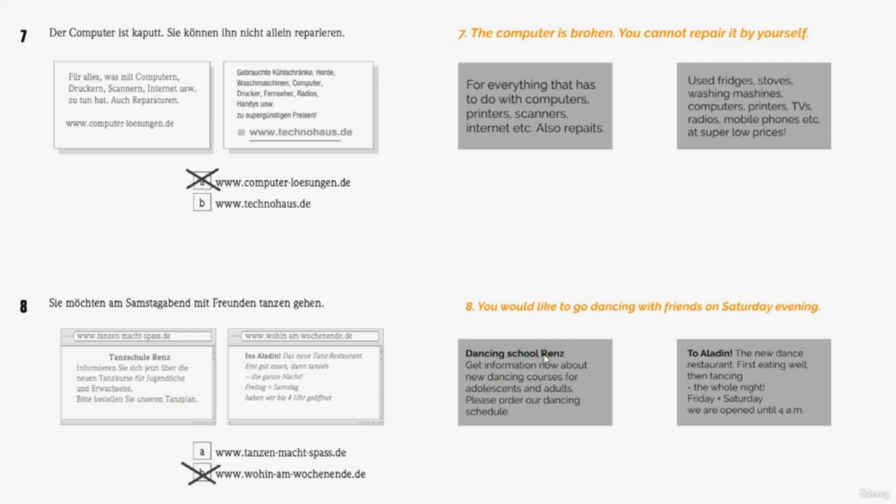Get information now about the dancing courses for adolescents and adults. So Jugendliche here is plural, adolescents. If it is just one person, it is an adolescent. Der Jugendliche is the male form and die Jugendliche is the female form. So masculine and feminine are written exactly the same, just the article is different.